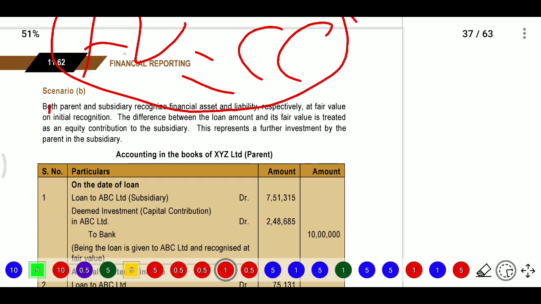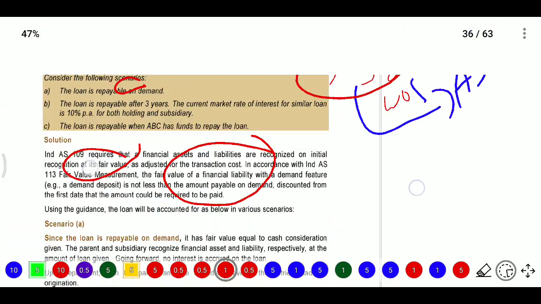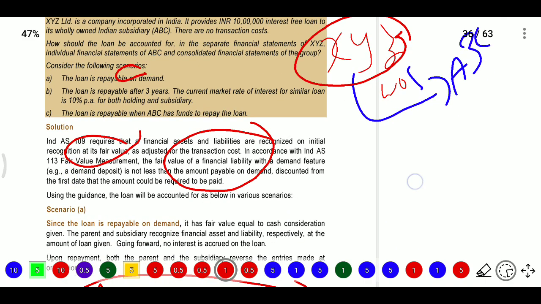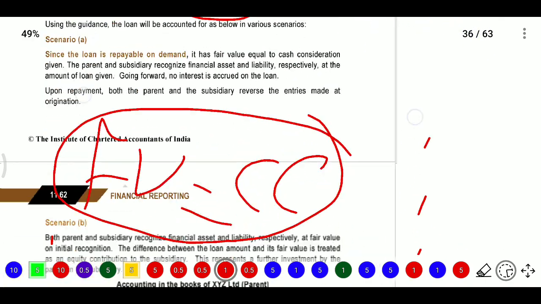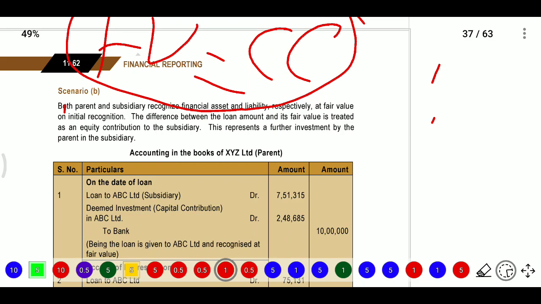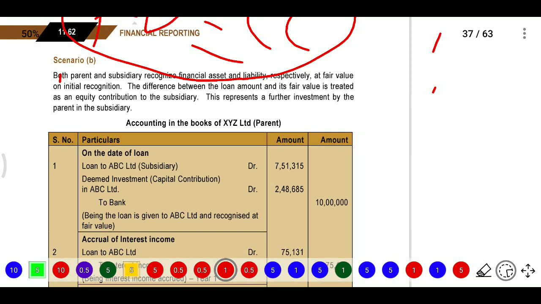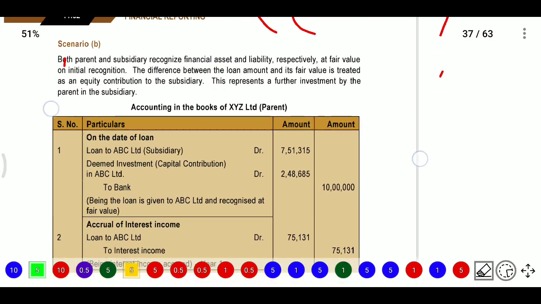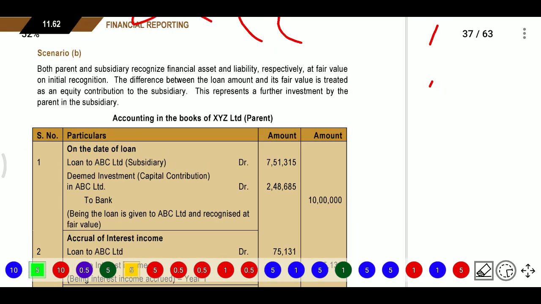Next, in scenario 2, what is there? They are provided the loan for 3 years, and the interest rate will be 10%, not given by the holding company, it is a similar market rate. So here a similar market interest rate was given. Now both parent and subsidiary recognize the financial asset and financial liability initially at fair value.